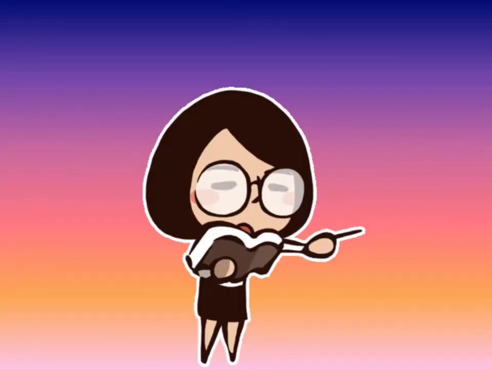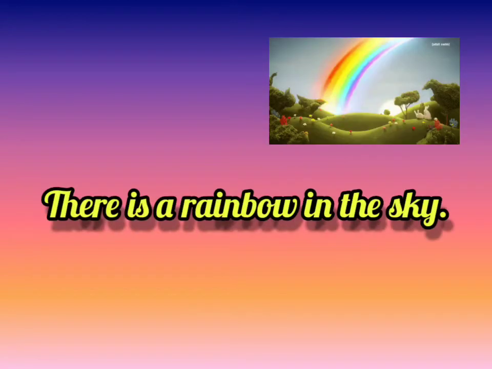Now, let's see a few more examples of concrete noun. There is a rainbow in the sky. Now, tell me, students, what are the nouns in this sentence? Rainbow and sky. Can we identify both these nouns with any of our senses? Yes, we can see both these nouns with our eyes.